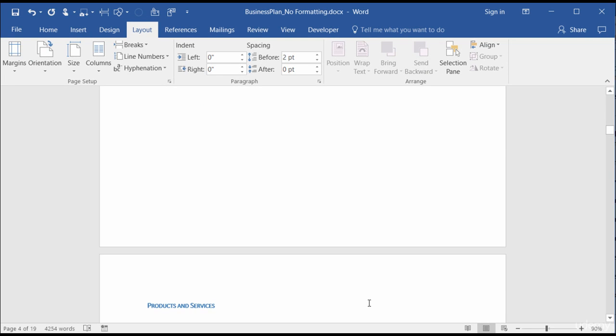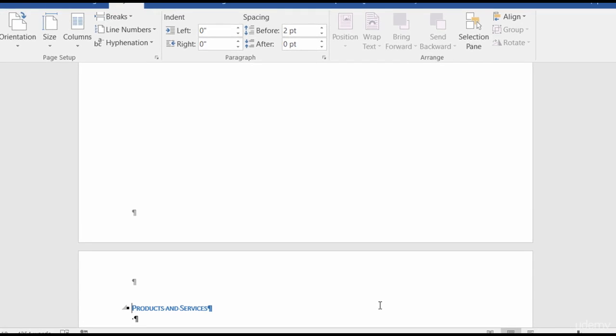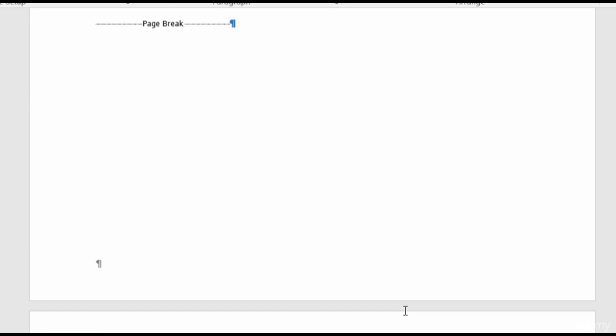And I want to show you the hidden marks that are in this page. So you can either go to the Home tab on your ribbon and click on the little pilcrow or paragraph mark, or you can click on Control Shift asterisk on your keyboard, and that also brings up your hidden marks. Alright, so let me scroll up a little bit.